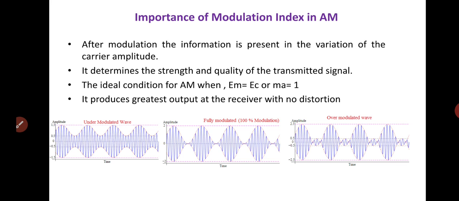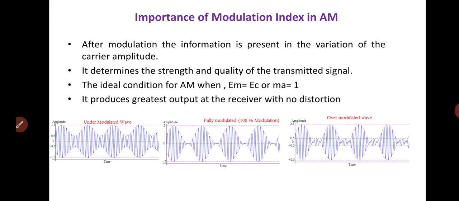The relationship between the amplitude of the modulating signal and carrier gives rise to three different situations depending upon the modulating signal amplitude being less than, or equal to, or greater than carrier amplitude. First case, if Em is less than Ec, the situation is known as under modulation.